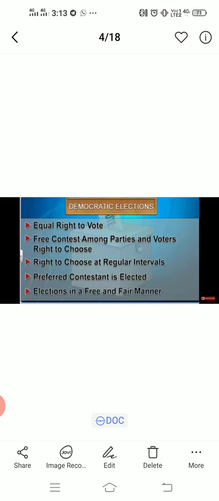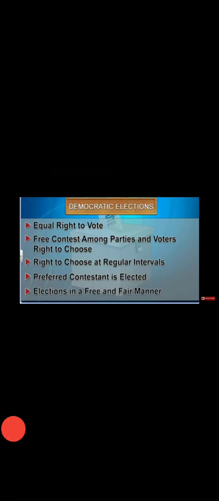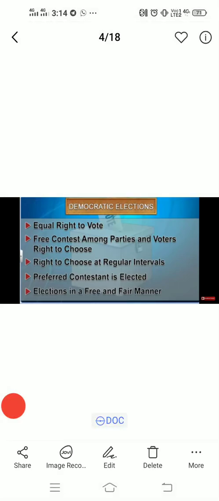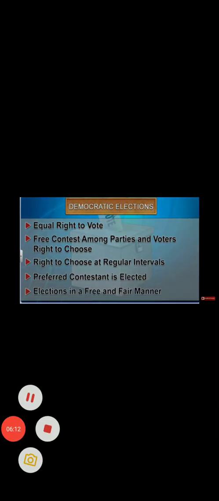Elections in a free and fair manner, very very important. That means elections should be conducted in a free and fair manner. No booth capturing, no malpractices, no force, like people being bribed, or being given money, or being forced by power to vote for a particular party. That should not be there. So all this process shows that we should have democratic elections.